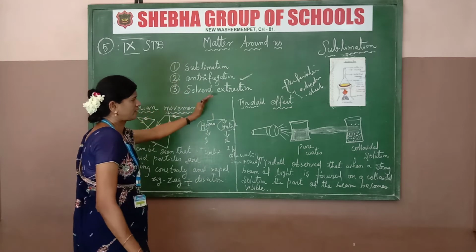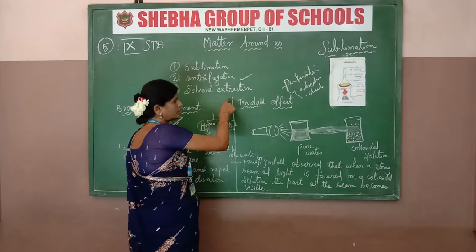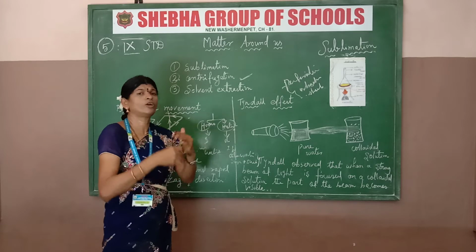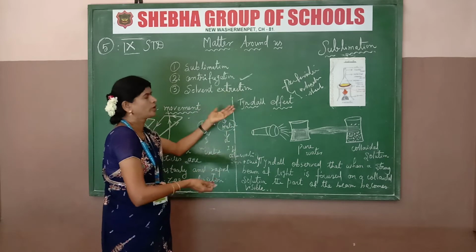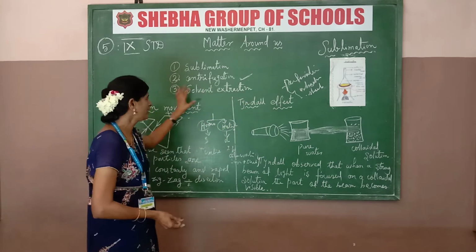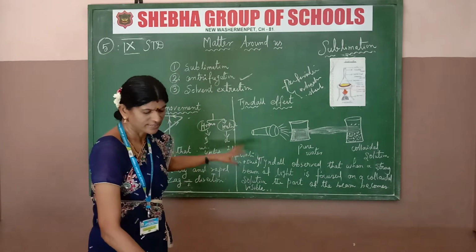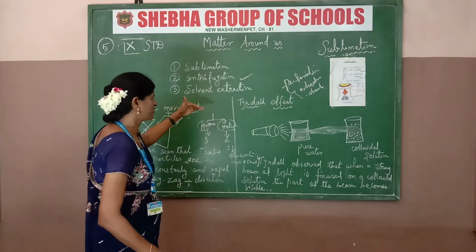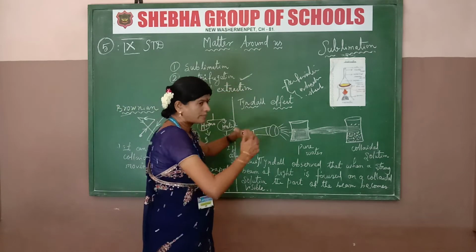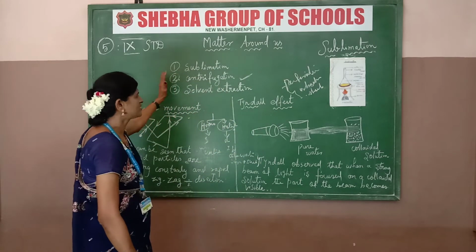Solvent extraction: again, oil and water. When oil and water are mixed well, what will you observe? The oil floats on the water and does not dissolve in it. That is called solvent extraction. Next is simple distillation: the solid is heated, it becomes liquid, and the liquid is heated again to form gas. That is called simple distillation.